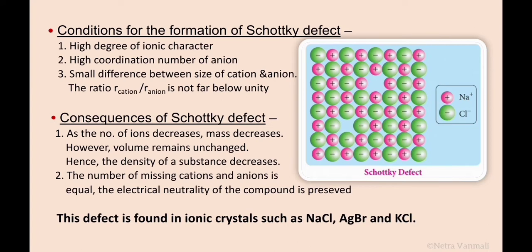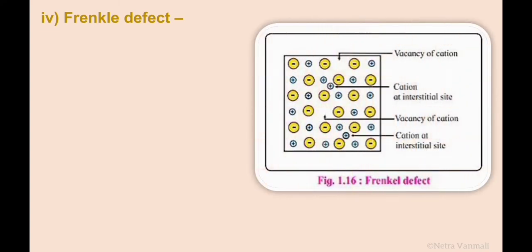Now let's move to the next type of stoichiometric defect, type number 4, that is Frenkel defect. This diagram represents the Frenkel defect, where there is a regular repeating arrangement of ions: cation, anion, cation, anion, cation. Now in this, a cation is missing from its original site and occupies the interstitial position.